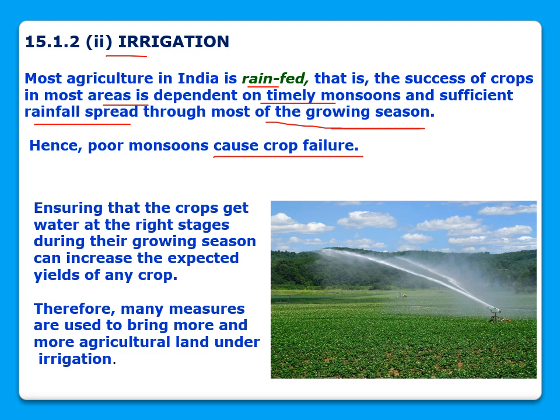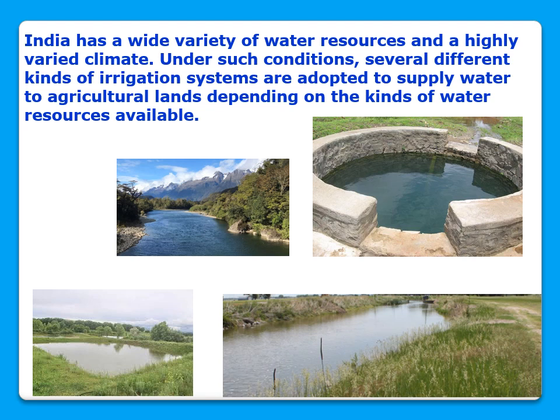Ensuring that the crops get water at the right stages during their growing season can increase the expected yield of any crop. Therefore, many measures are used to bring more and more agricultural land under irrigation. India has a wide variety of water resources and a highly varied climate. Under such conditions, several different kinds of irrigation systems are adopted to supply water to agricultural land depending on the kinds of water resources available.